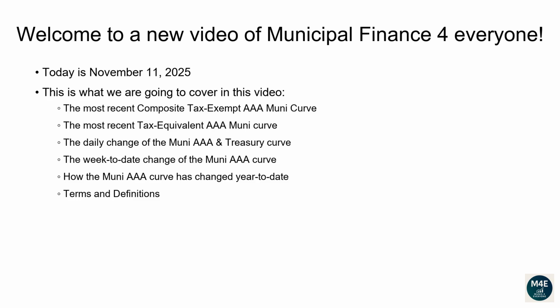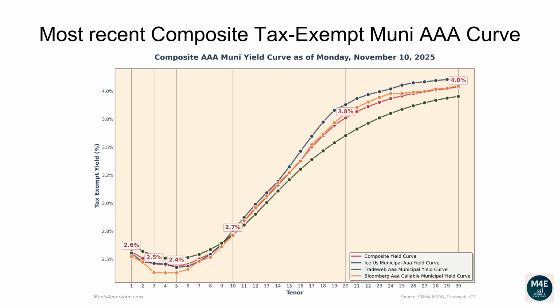Today is November 11th, 2025. This is what we are going to cover in this video. The most recent tax-exempt AAA Muni Curve. The most recent tax-equivalent AAA Muni Curve. The daily change of both the AAA Muni and Treasury curves. Their week-to-date change. How the AAA Muni Curve has changed year-to-date. Terms and definitions. Let's go over the most recent composite tax-exempt Muni AAA curve.